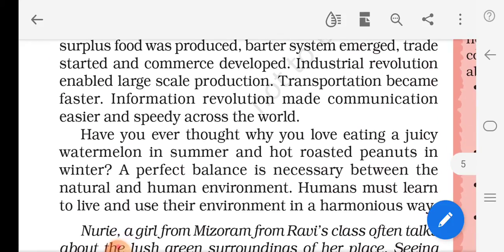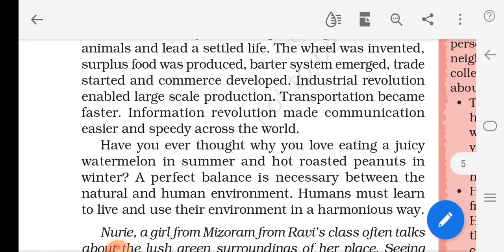So let's see why we have to live this way. Have you ever thought why you love eating a juicy watermelon in summer and hot roasted peanuts in winter? Have you wondered why we are eating watermelon in the summer season and roasted peanuts, that is groundnut, in the winter season?